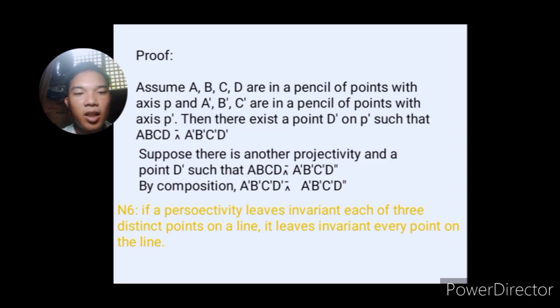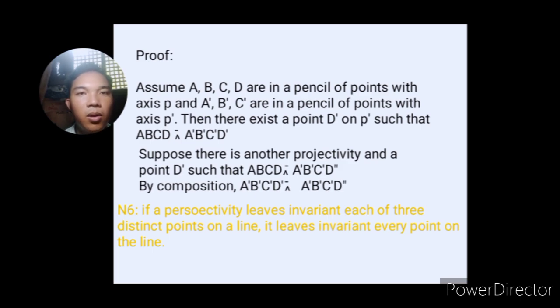And then, the composition of one-to-one and onto maps, take note again, is also one-to-one and onto. And also the inverse function. So for example, if we have a function that is one-to-one and onto, the inverse is also one-to-one and onto.